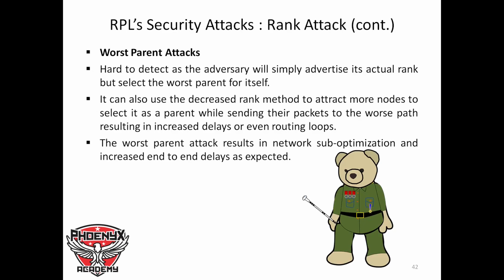Then we have worst parent attack, which is hard to detect, as the adversary will simply advertise its actual rank but select the worst parent by itself. It can also use the decreased rank attack method to attract more nodes to select it as parent, while sending their packets to the worst path, resulting in increased routing loops. The worst parent attack results in network sub-optimization and increased end-to-end delay, as expected.